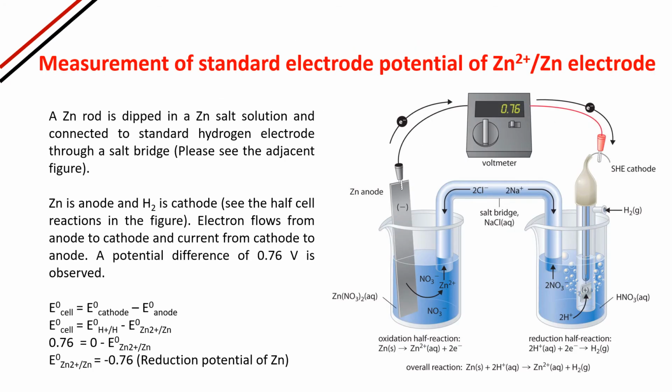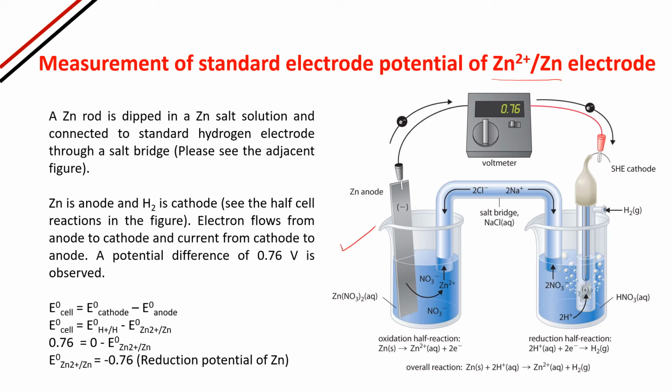Measurement of standard electrode potential of the Zn2+/Zn electrode. By seeing the Zn2+/Zn electrode, you can understand that it is a zinc cell. That zinc cell is taken and connected with a standard hydrogen electrode. The hydrogen electrode is taken here as the reference one. Okay, so what is happening?